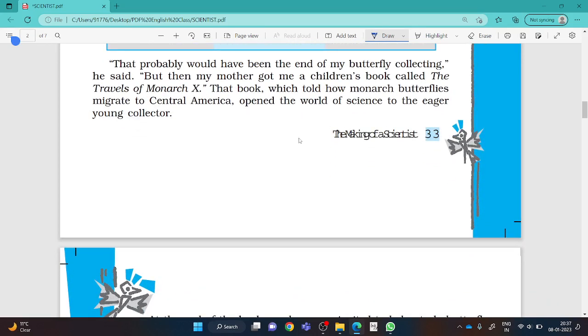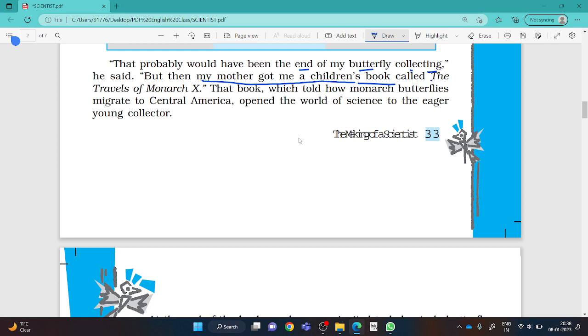That probably would have been the end of my butterfly collecting, he said, but then my mother got me... Actually, what did Richard Ebright do since his childhood? He had another interest, that is to collect different samples of butterflies. Always remember. And next is, but then my mother got me a children's book.